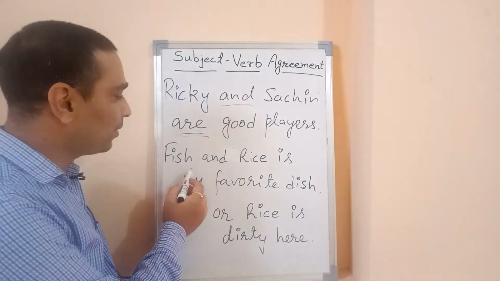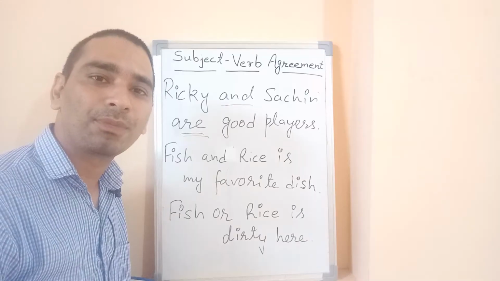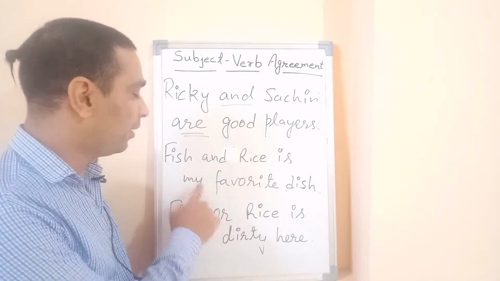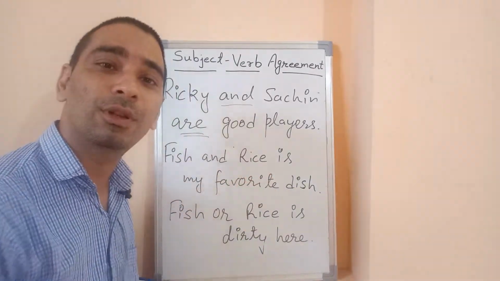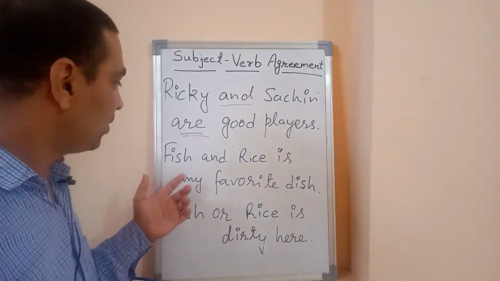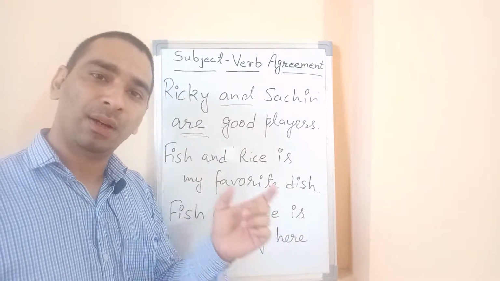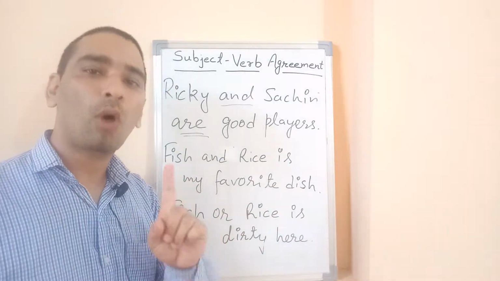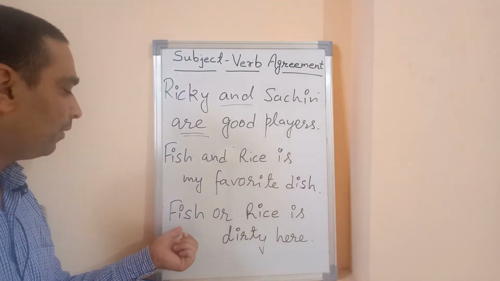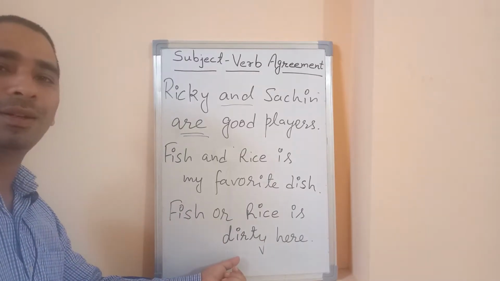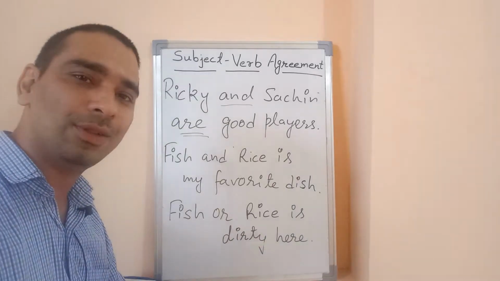But as far as the second sentence, fish and rice is my favorite dish. Fish is different, rice is different. Still we are using is, the singular verb. You know why? Because fish and rice is one dish. In this particular sentence, fish and rice is considered as one dish. That is why is my favorite dish. But in the last sentence, fish or rice is dirty here. Either fish is dirty or rice is dirty.